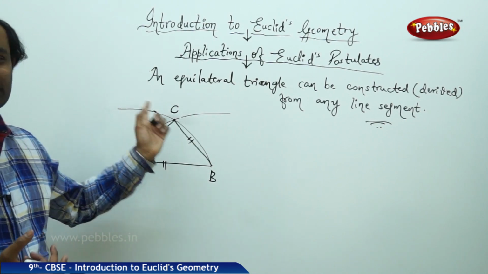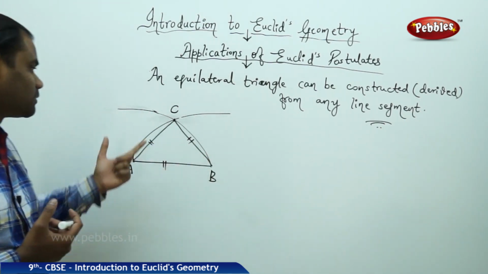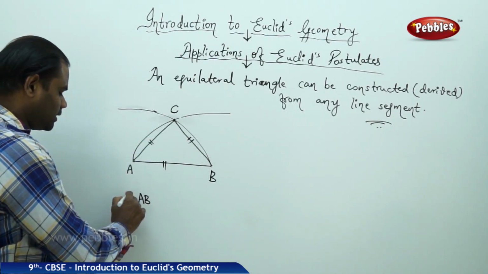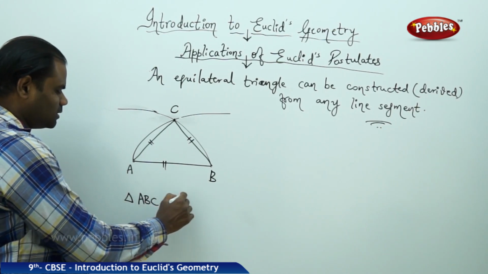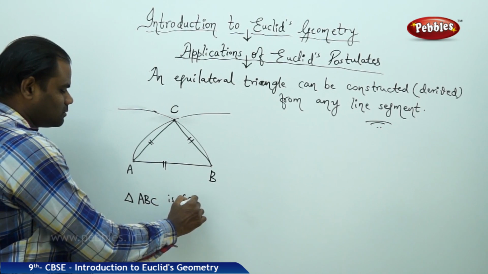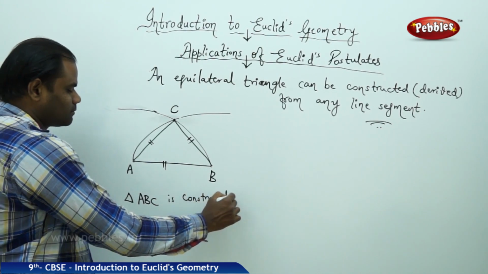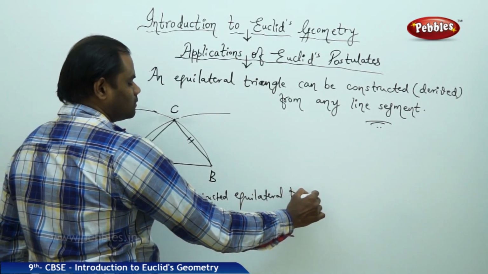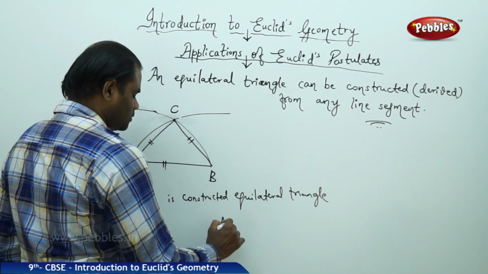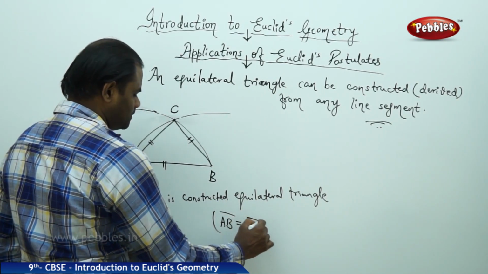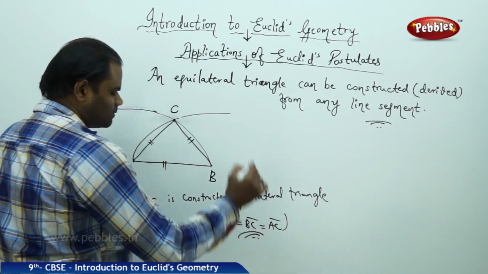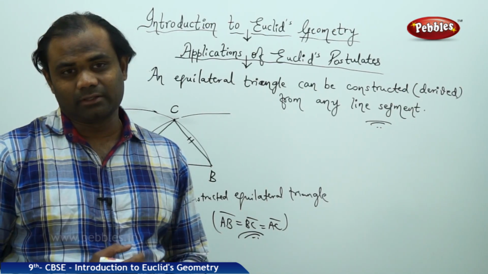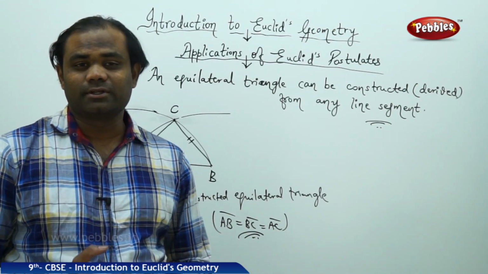He derived different circles within the line segment and then the point of intersection was joined to form triangle ABC. Triangle ABC is a constructed equilateral triangle because AB equals BC equals AC, with all three sides equal.